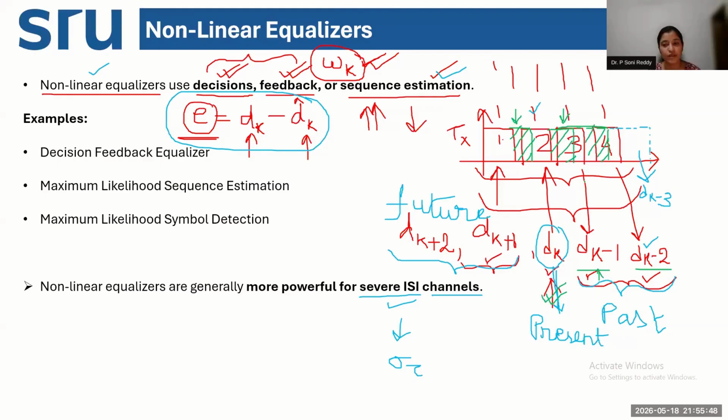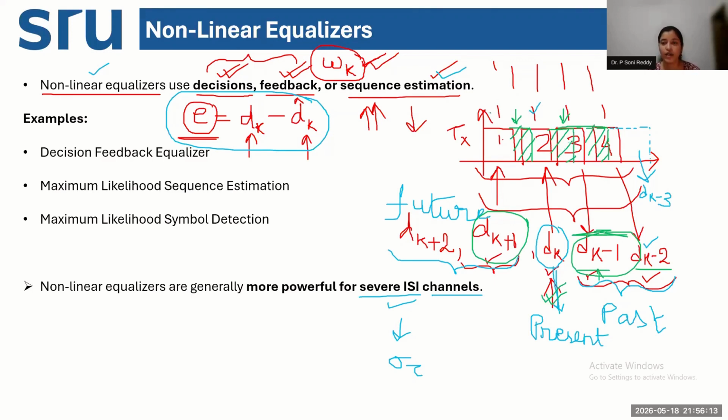That was there in the transmit sequence. So d_{k-1} is your past symbol. Okay, so this is your past symbol. And some portion of your current symbol is interfering with your future symbol. Future means the next symbol to be transmitted. So there are two zones here, one with the future symbol, one with the past symbol.